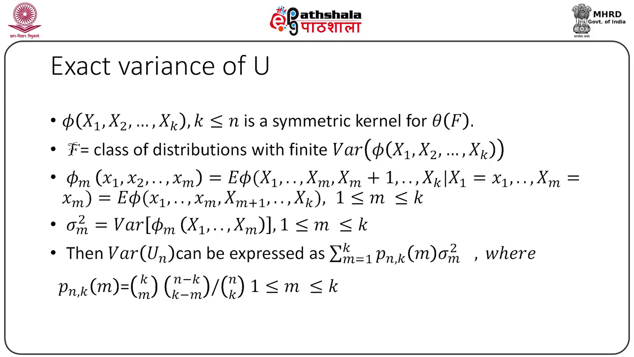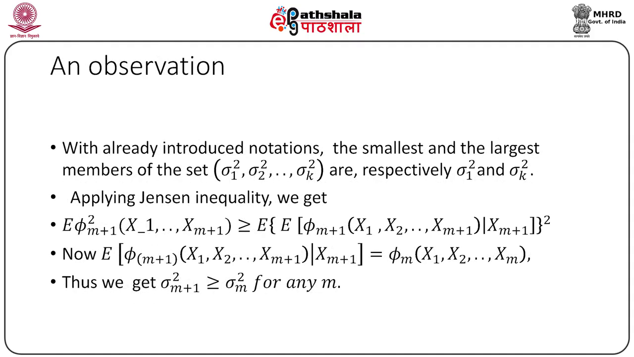Then variance of Un can be expressed as a weighted sum of sigma 1 square, sigma 2 square, up to sigma k square. The weights are actually the hypergeometric probabilities. Thus, the weights are non-negative, bounded by unity and add up to unity. Now, we start with a related observation.